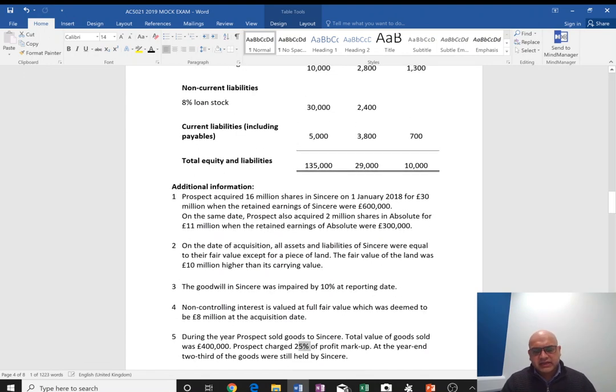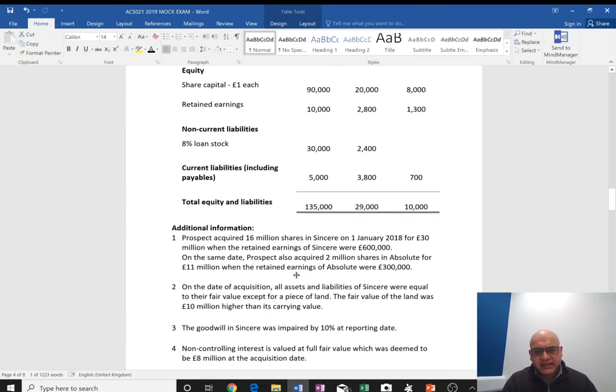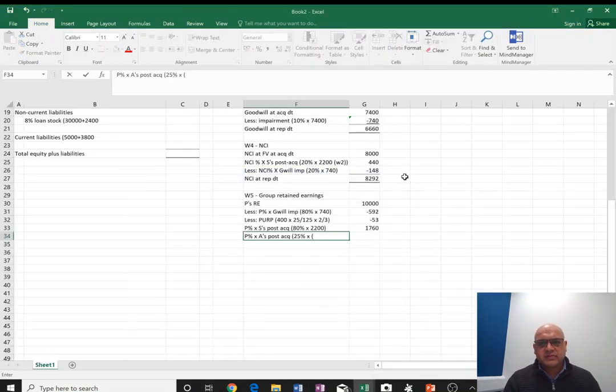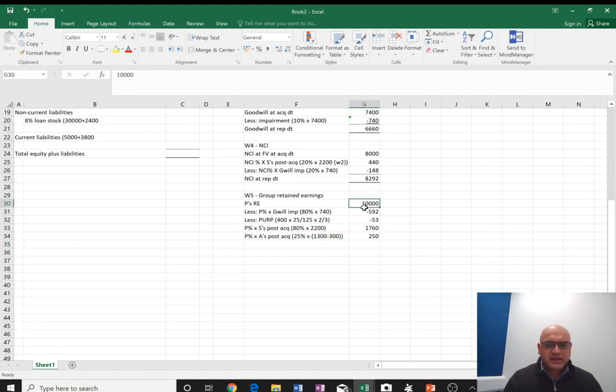And the associate had made profit of, let's see. So note 1 says, at the date of acquisition, the retained earnings were 300,000. And on the date of reporting, it jumped to 1,300. So the profit increased by 1,000 or 1 million. So 1,300 minus 300 gives you 1,000. So we can do this in our heads. It's 250, isn't it? Cool. And that's it really. We can add up now and find the retained earnings, rounding it up for the group.